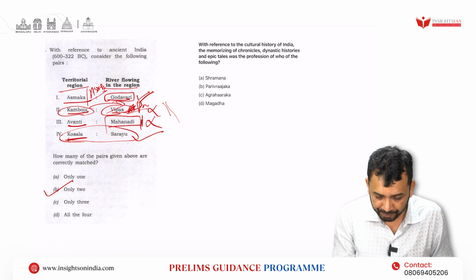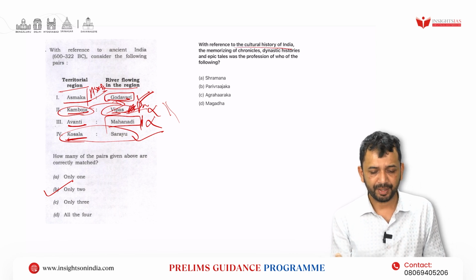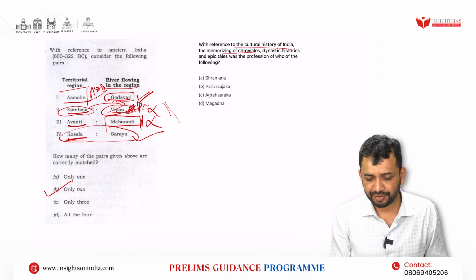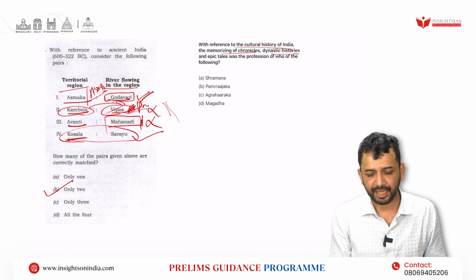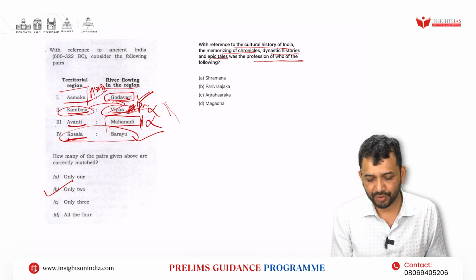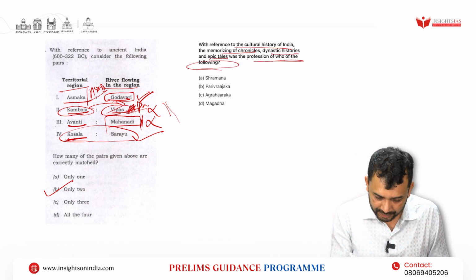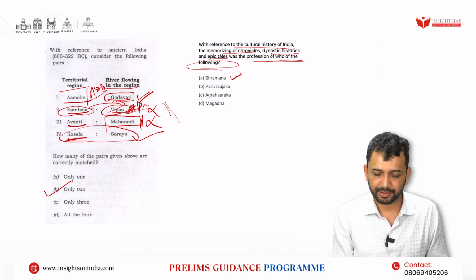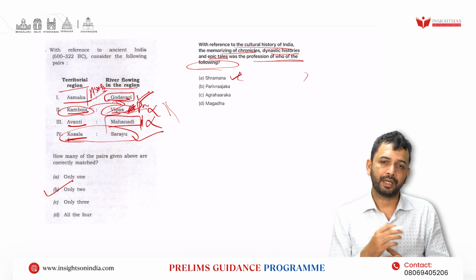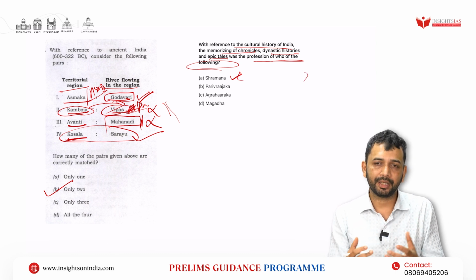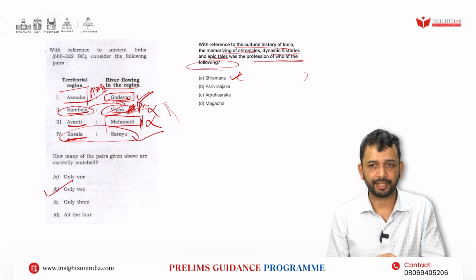Now the next question: with reference to the cultural history of India, memorizing chronicles, dynastic histories and epic tales was the profession of which of the following? Shramana. Shramana is basically against Brahminism, the other heterodox sect that was started.